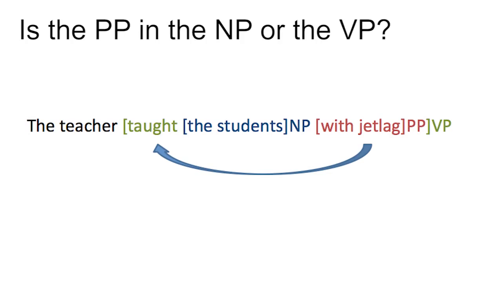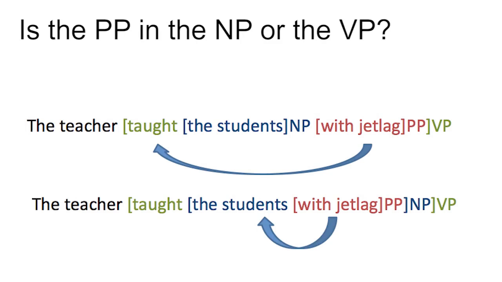If it's a post-modifier in the verb phrase, then the verb phrase has two separate post-modifiers: taught the students, with jet lag. That is, there are two things being said about the teaching. It was done to the students and it was done with jet lag. Both these phrases are post-modifiers to the verb taught. This gives the interpretation where it is the teacher who has the jet lag. This kind of structural ambiguity with prepositional phrases is pretty common in written English, from adults as well as children.